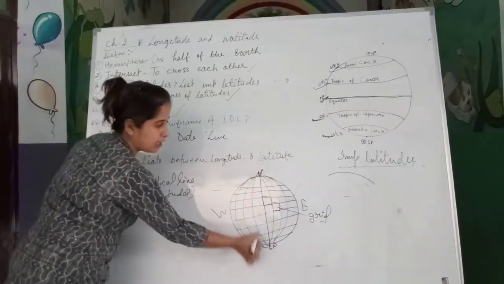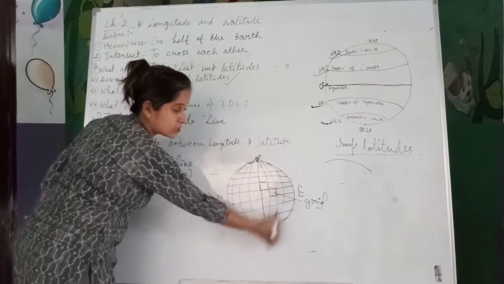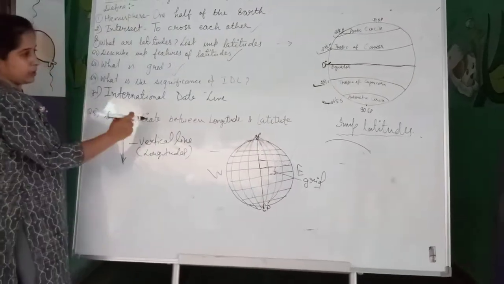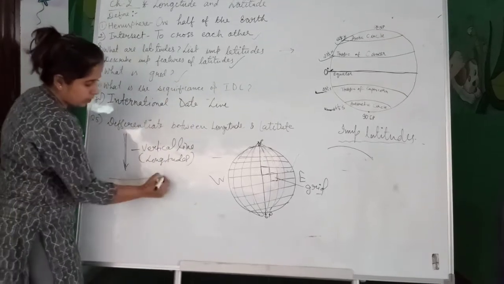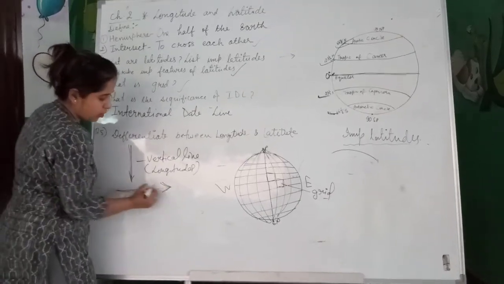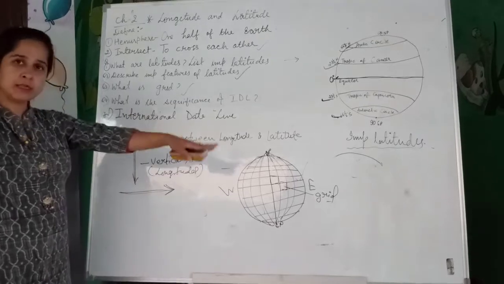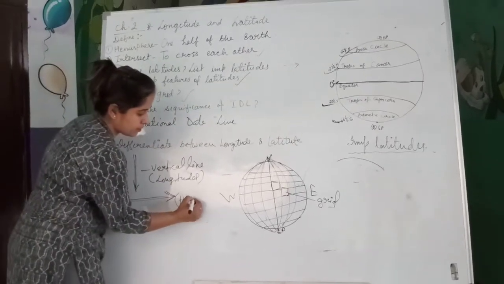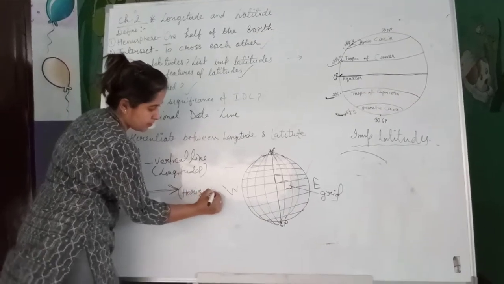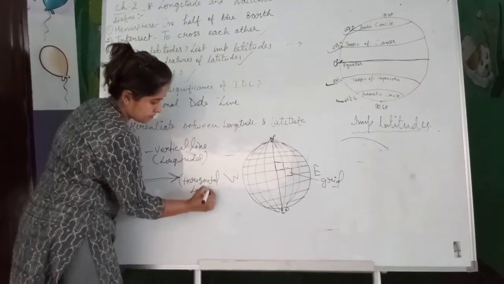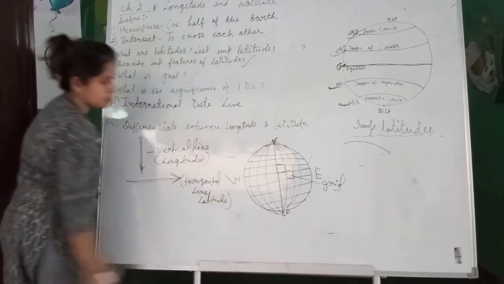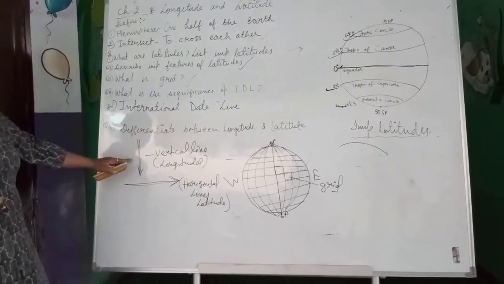See, these are vertical lines starting from the north pole and meeting at the south pole. And latitudes are horizontal lines. Horizontal lines means sleeping lines. These are sleeping lines. So this is all about longitude and latitude.